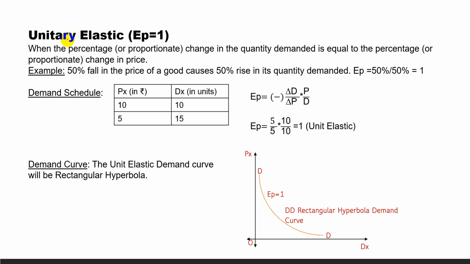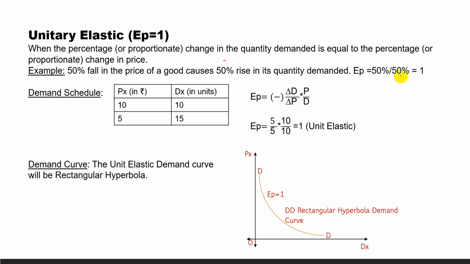That means if x is 50%, y is 50%, then elasticity is equal to 1. When the percentage or proportionate change in the quantity demanded is equal to the percentage or proportionate change in its price. For example, 50% fall in the price of a good causes 50% rise in its quantity demanded. So EP is equal to 50% by 50% is equal to 1.